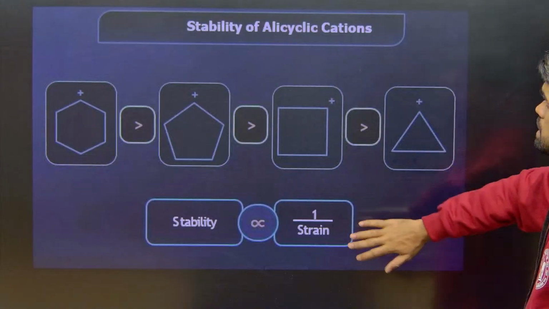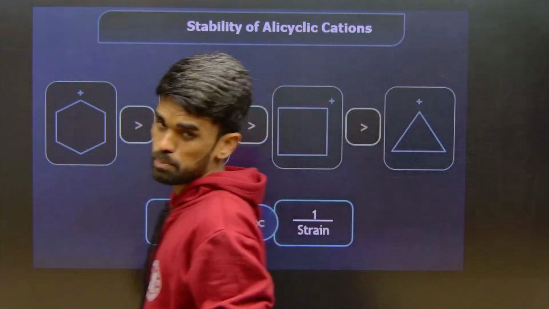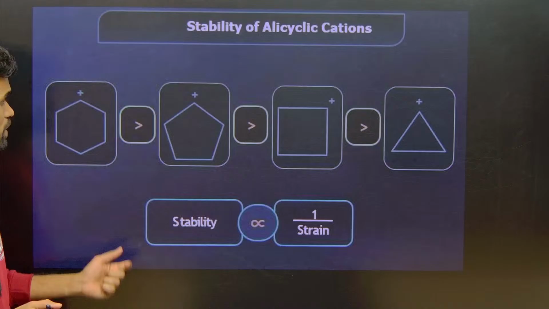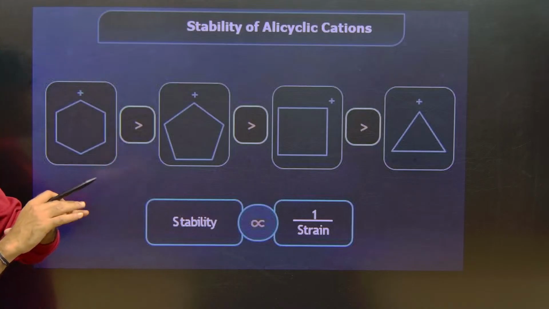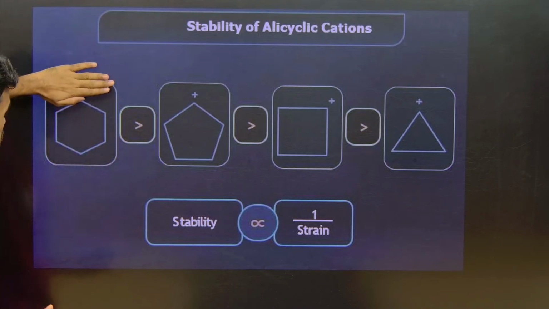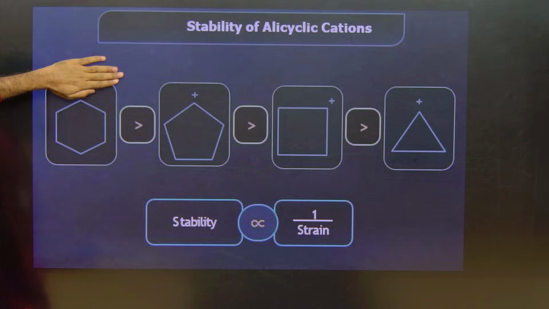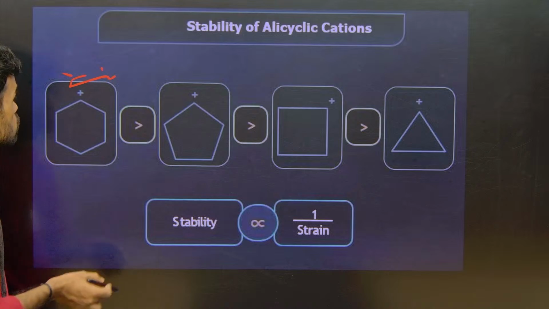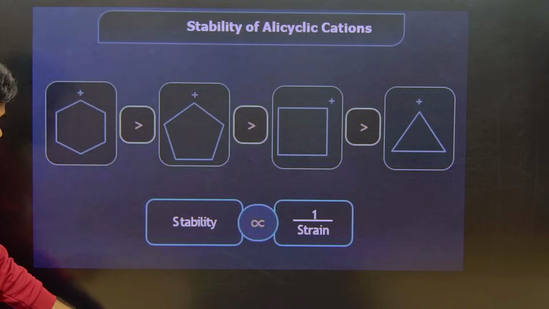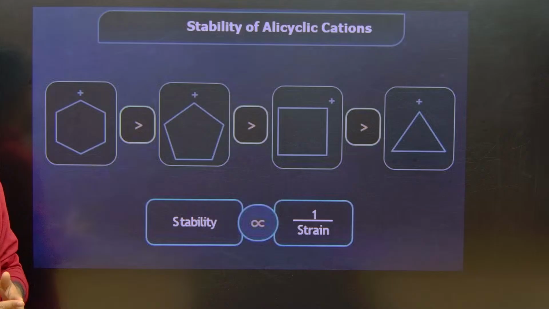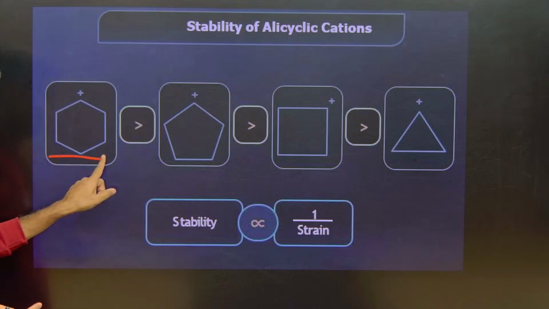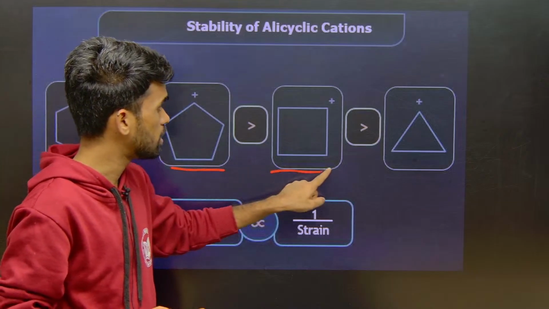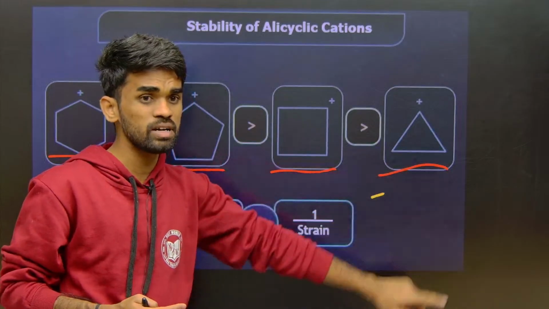Next, stability of alicyclic compounds. It means we have normal non-aromatic compounds. Tell me whether it is aromatic or non-aromatic. Non-aromatic, there are no pi electrons for conjugation. So they will ask what is the stability order. It will be like this: 6-membered is more stable than 5-membered, then 4-membered, and the least stable is 3-membered.